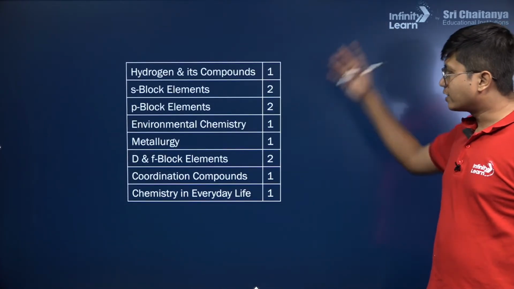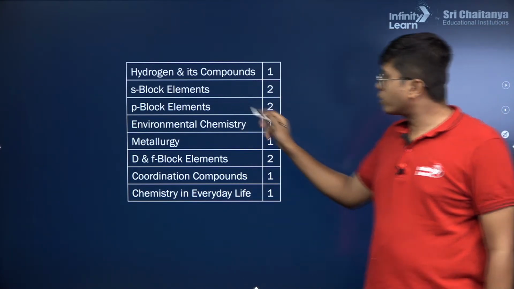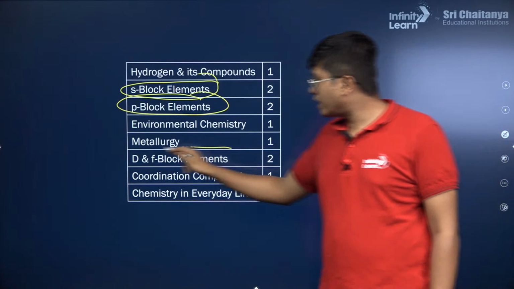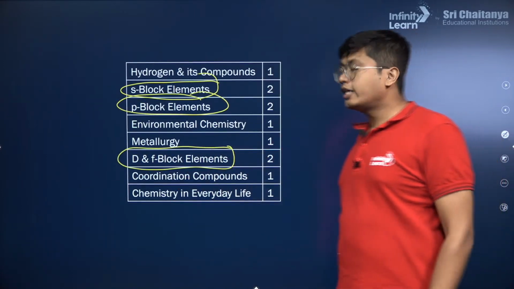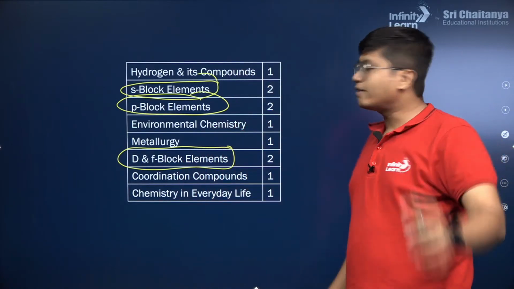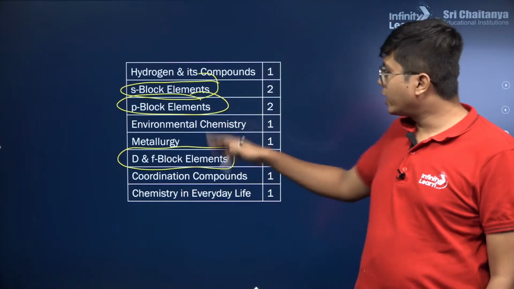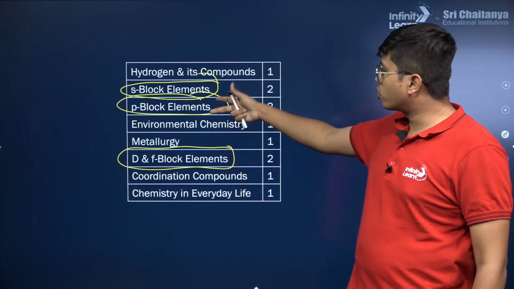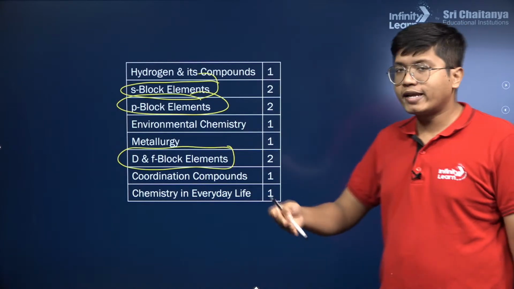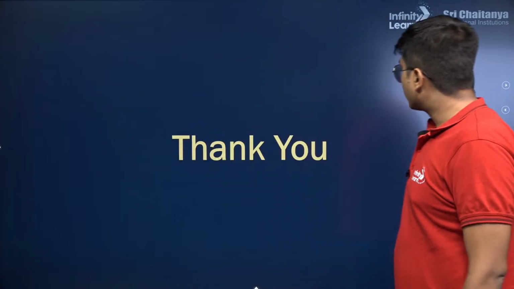Again, you can see the data right here. In inorganic, S block elements and P block elements are important, with 2 questions each coming from them. Even D and F block elements are important. Coordination compounds is a very, very important chapter in JEE Mains. Comparatively in Eamcet it still has some weightage, but we generally recommend that you focus more on D and F block. But if you're prepared for JEE Mains, then your coordination compounds, general organic chemistry, the big ones, are probably already strong enough.